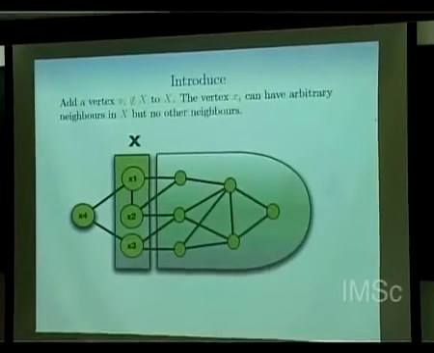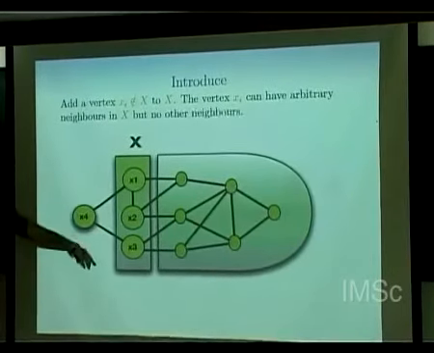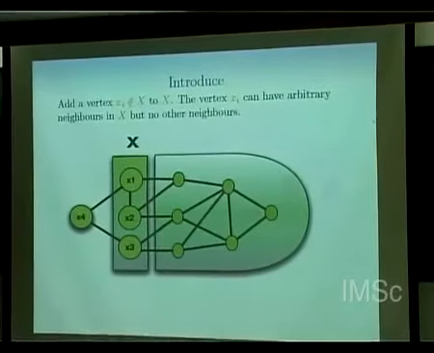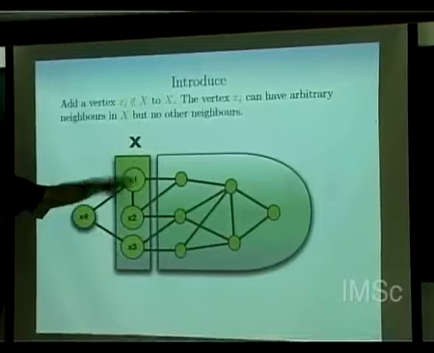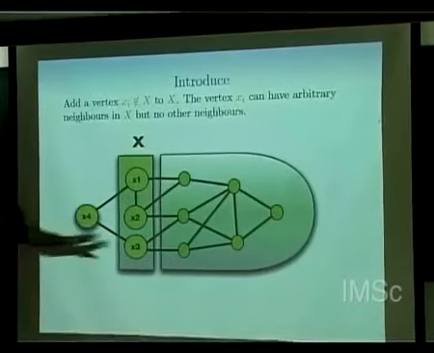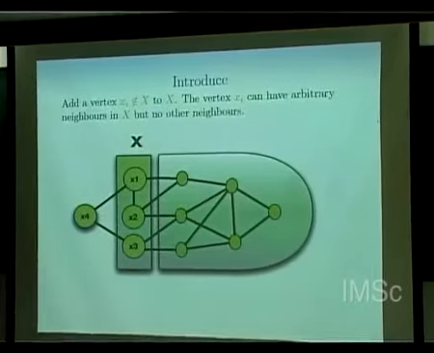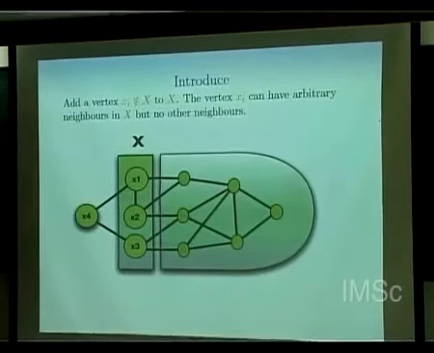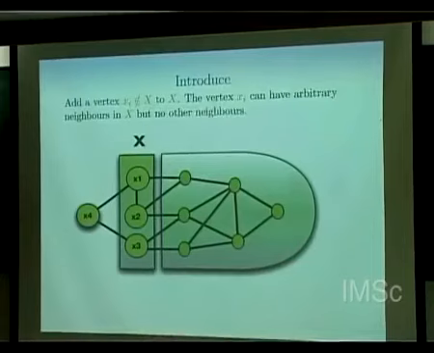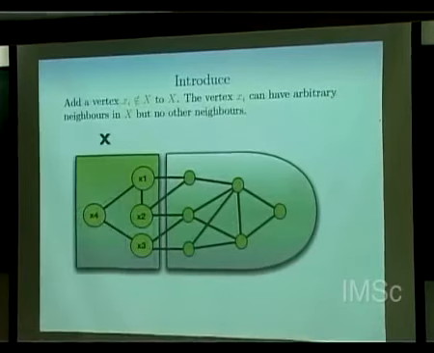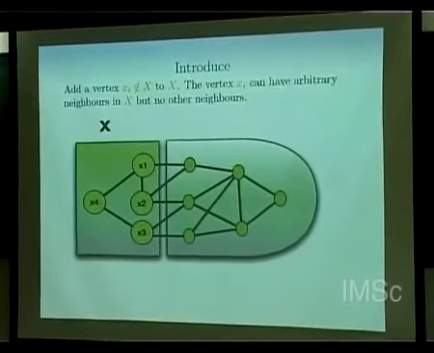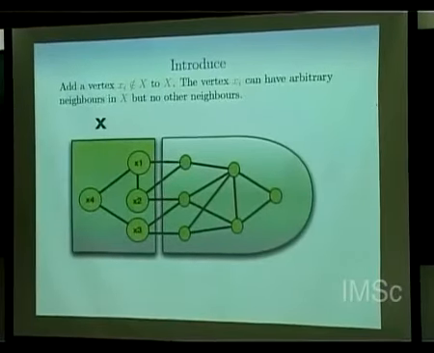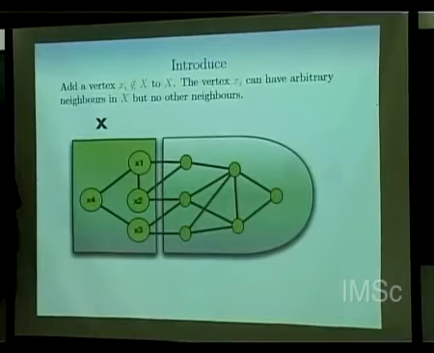So we add a vertex xi not in x to this boundary, and the vertex xi can have arbitrary neighbors in x. He can have any neighbors here, but he will not have any neighbors here, okay? So a new vertex can be introduced in the x side, okay? I have made some new vertex. Like for example, now my boundary, the new x, has become the one which also consists of x4, right?